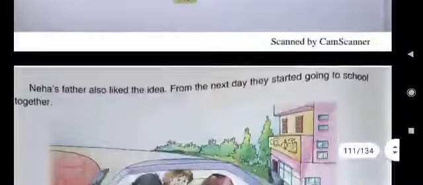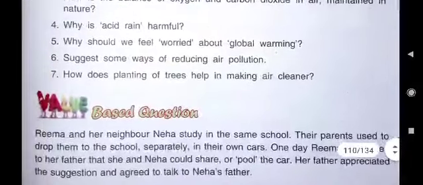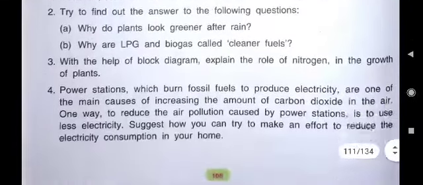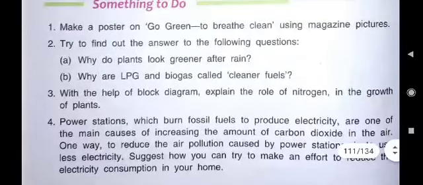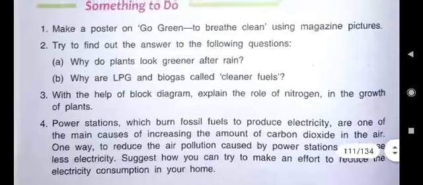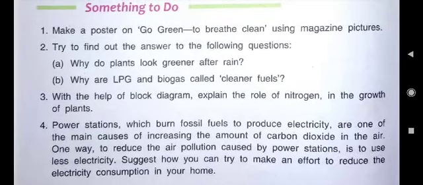That day I discussed these value-based questions with the D-part answers. Here you see something to do, on page number 108. The first question is, something to do means this you can do it. Make a poster on Go Green to breathe clean using magazine pictures. At home you can do it.